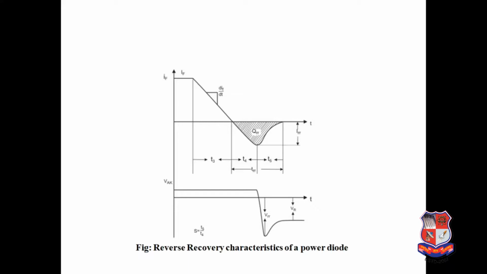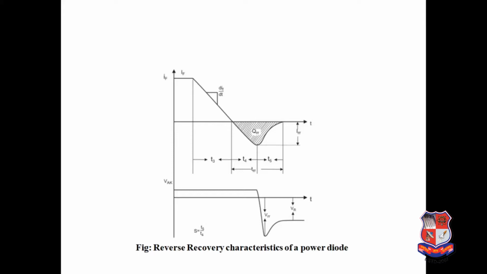Now the last point is toward the end of the reverse recovery period. If the reverse current falls too sharply, that means a too sharp fall with a low value of stray circuit inductance, it may cause dangerous overvoltage. That can create a dangerous situation of overvoltage VRR across the device.